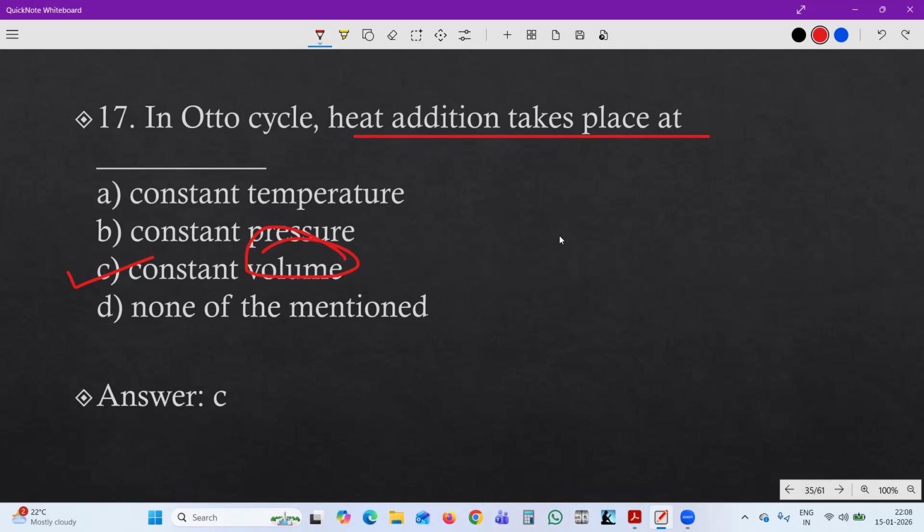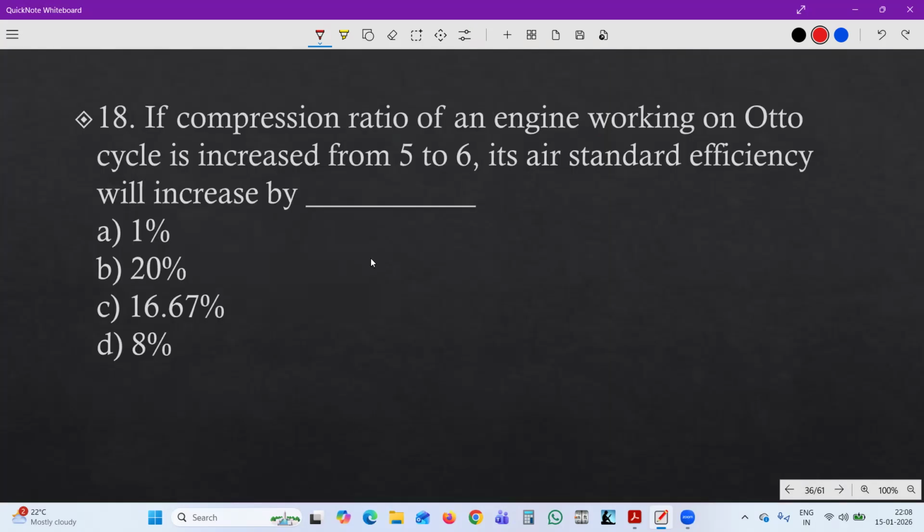Next, if the compression ratio of an engine working on the Otto cycle is increased from 5 to 6, air standard efficiency will increase by 1%, 20%, 16.67% or 8%.